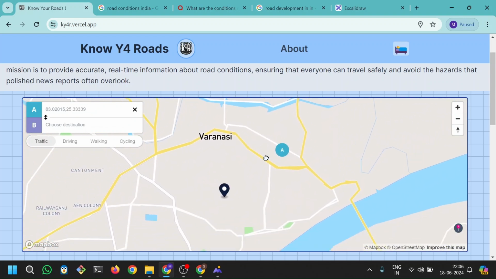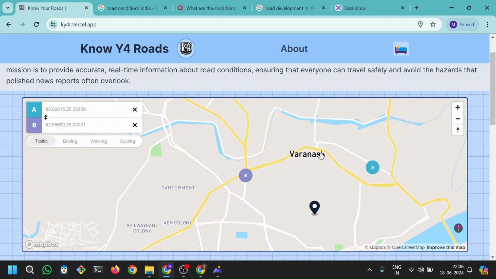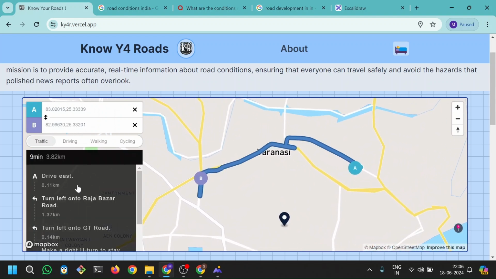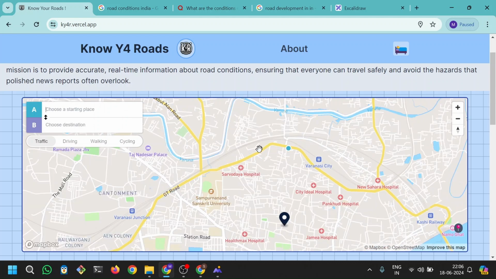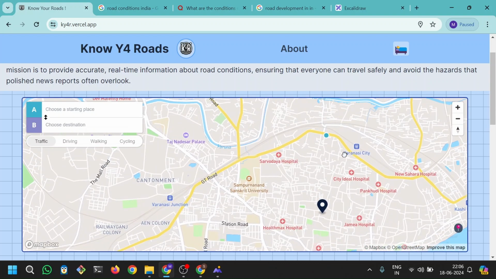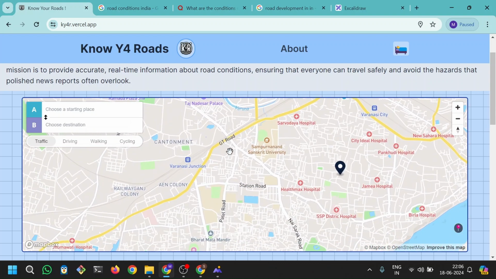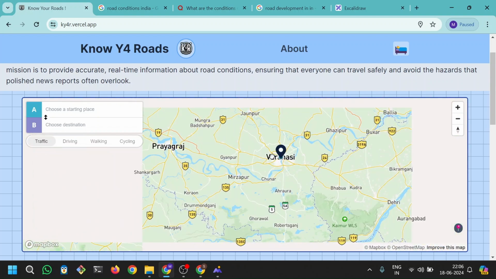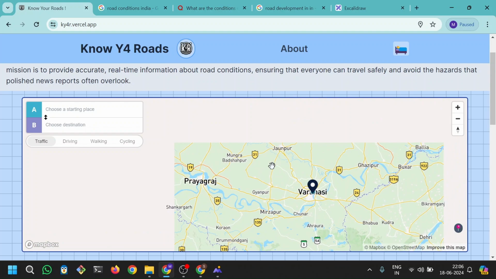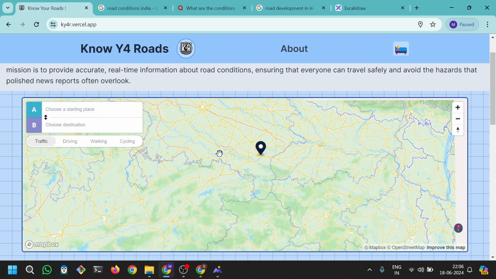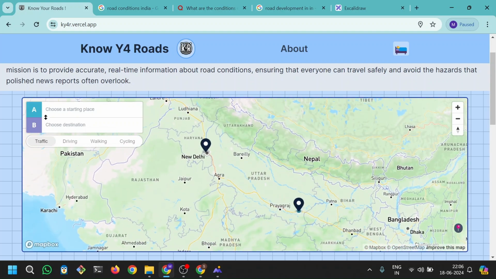and anybody else commuting through the road, going from, let's say, point A to point B, can be a bit more informed about the roads. If there is a marker on the road, then he will be a bit more aware about the road. So it doesn't matter if the person has commuted over this place or not, because of the contribution made by me or by someone else who is not living in Varanasi, who is living in Prayagraj or Jaunpur or some other place. So yeah, that's the main idea of the project.